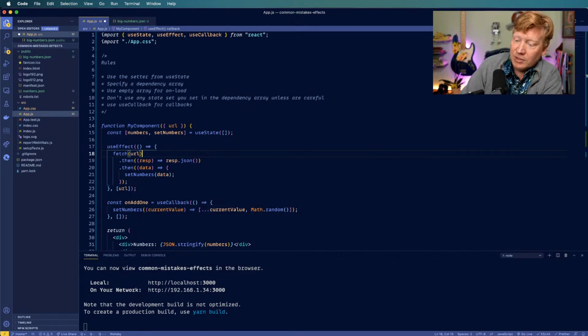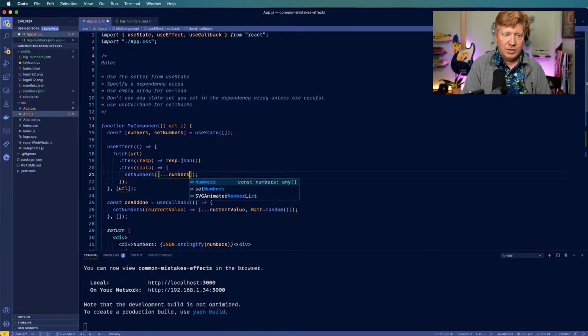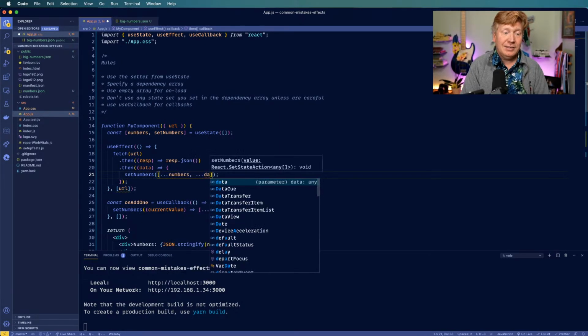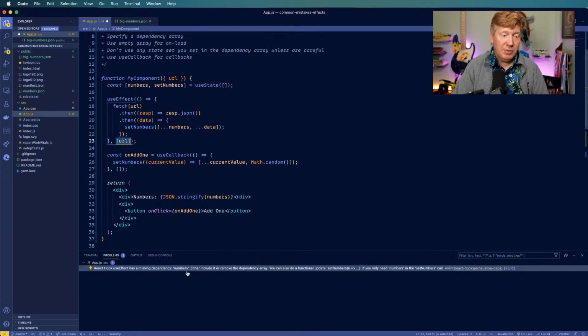Okay, so Sophia answered, yes, if you have a set number inside of a useEffect, ESLint would suggest, yeah, you add this set number to the dependency array. Interesting. I've never seen it. So it's not telling us to do set numbers here, right? Because it knows that that's the setter. But if I were to put numbers in here, like so, and I'm just going to add on the data, then it's going to tell me, hey, by the way, you're missing a dependency on numbers. So we go and add in that.